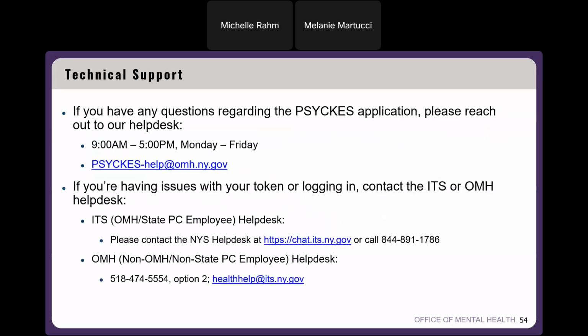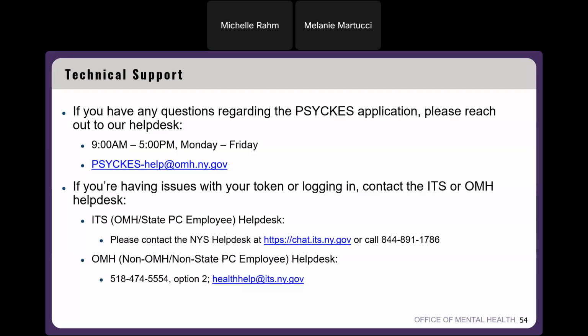And then technical support, we have our PSYCKES help desk available Monday through Friday at psyches-help@omh.ny.gov, and we're available for any PSYCKES application-related questions. And if you have a question about your token or issues logging in, that's where the ITS or OMH help desk might be most helpful, but we can always triage your inquiry to them.